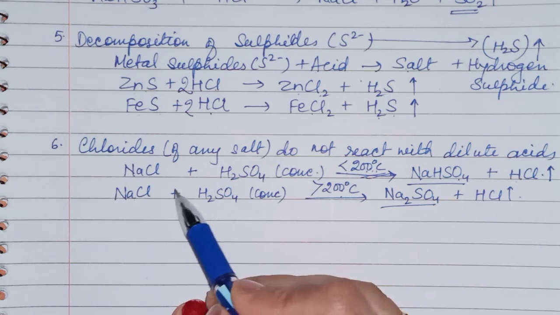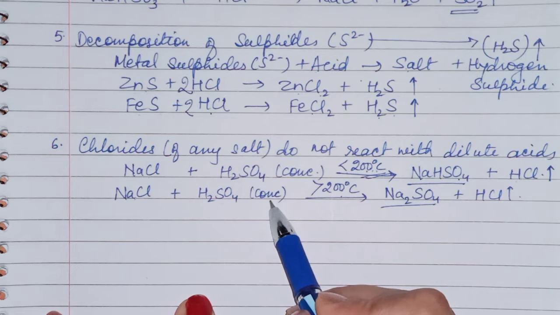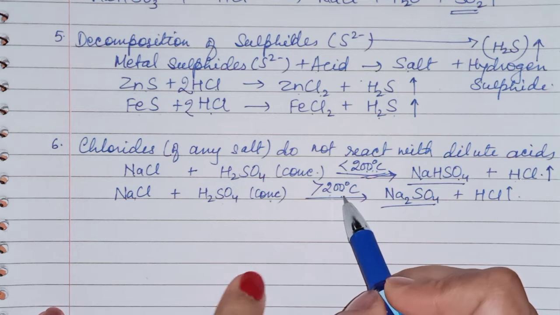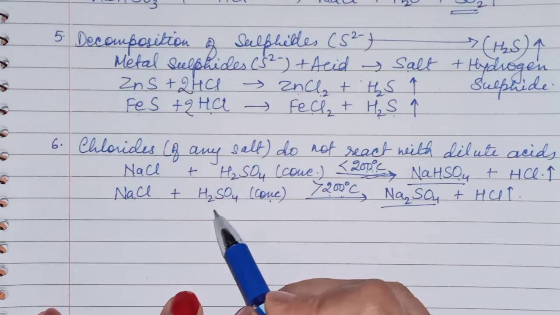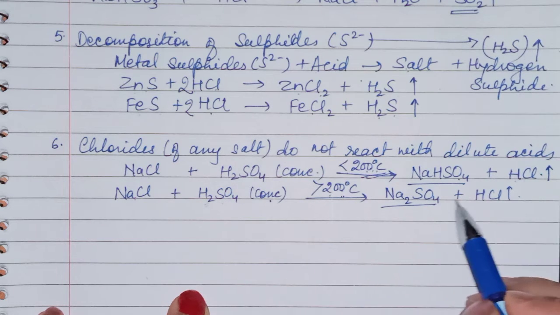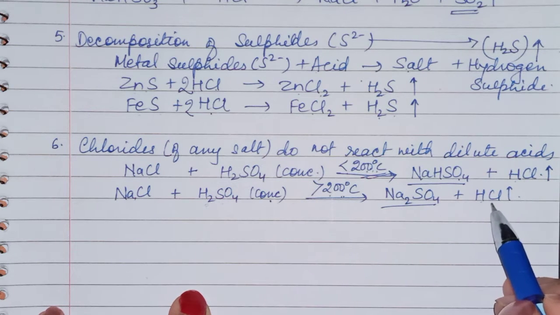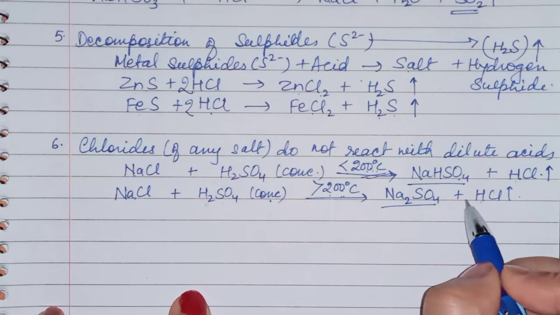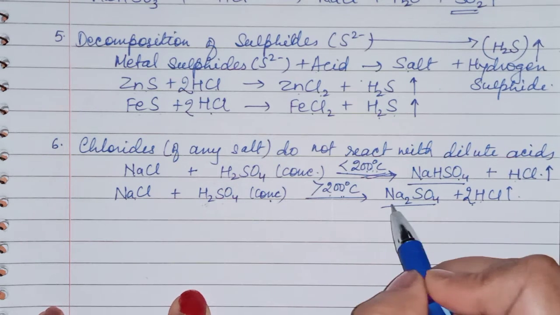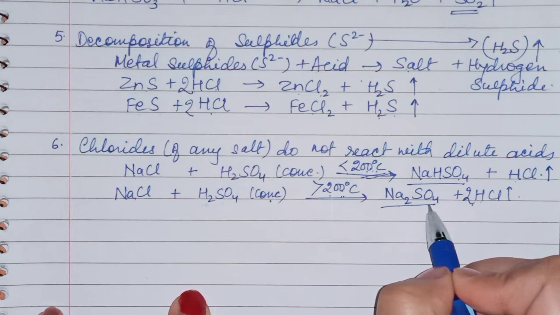If sodium chloride reacts with concentrated H2SO4 and temperature is above 200 degrees Celsius, then both hydrogens of H2SO4 are ionized, and HCl gas is forming. Here both hydrogens are ionized, so you will put 2, and sodium sulfate is formed.